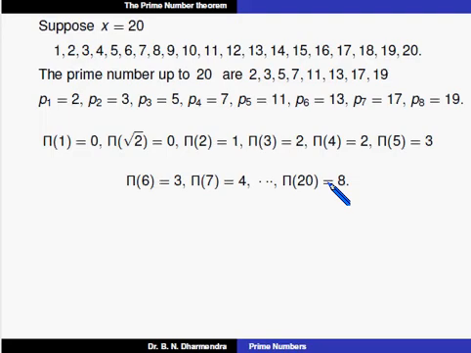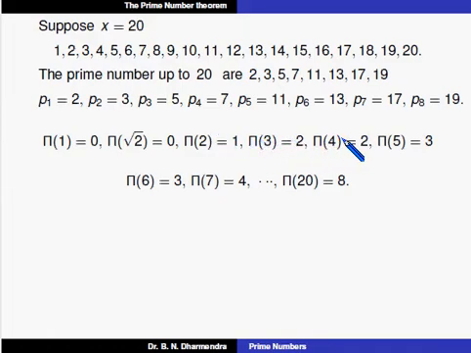So when we observe these two equations in terms of prime numbers, what is 2? 2 is P1. Pi of P1 is equal to 1. Similarly, we can take an observation of prime numbers. Pi of 3, what is 3? 3 is P2. Pi of P2 is equal to 2.